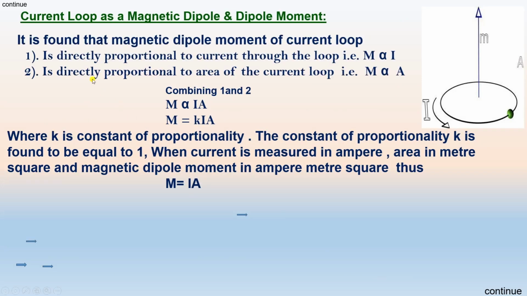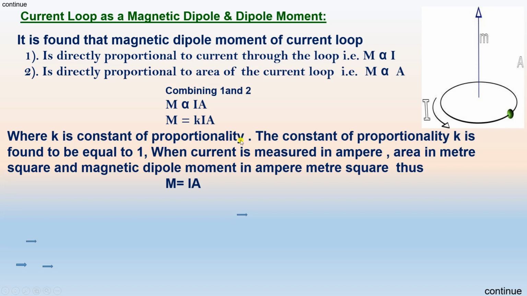Further, it is found that the magnetic dipole moment of a current loop is directly proportional to the current through the loop. The magnetic dipole moment is directly proportional to the current flowing through the loop and is directly proportional to the area of the loop. M is directly proportional to A. From these two, combining 1 and 2, M is directly proportional to I into A, or you can say that this magnetic dipole moment M is equal to KIA. K is the constant of proportionality.